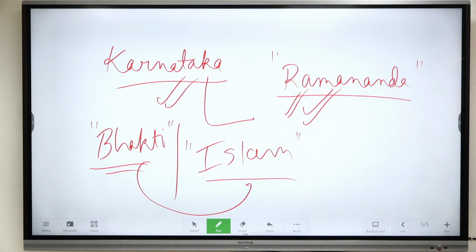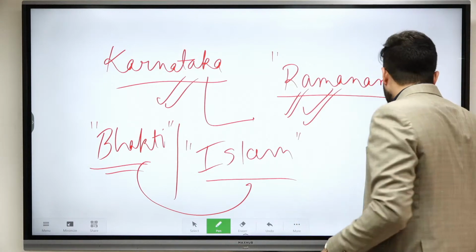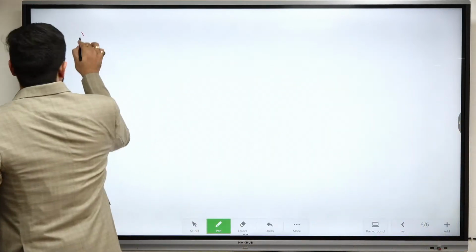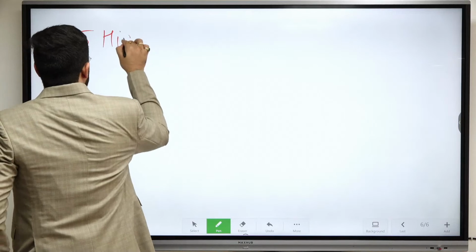Just read quickly the various perspectives, because if a direct question comes on the historiography of Bhakti movement, you have to remember at least 5 historians. At least 5 historians you have to remember.